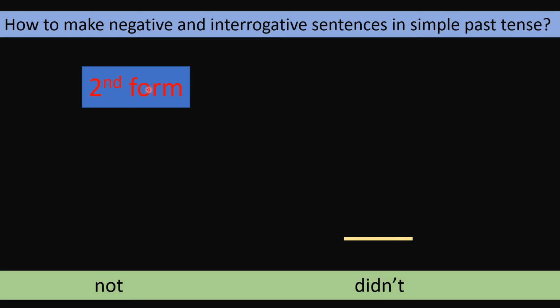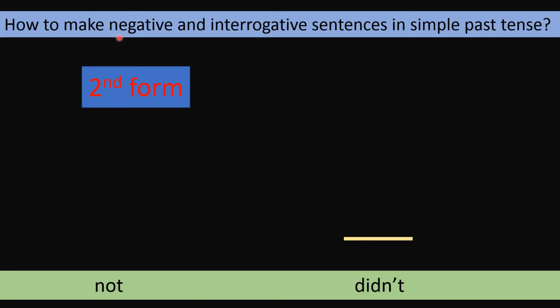How to make negative and interrogative sentences in simple past tense. Now the next step, as we understand that we use second form of the verb to make simple past structures. So for example, we say I went to market. So went is the second form of the verb. It means I am talking about that some time ago I was in the market. So we understand that the second form of the verb is used in simple past tense.